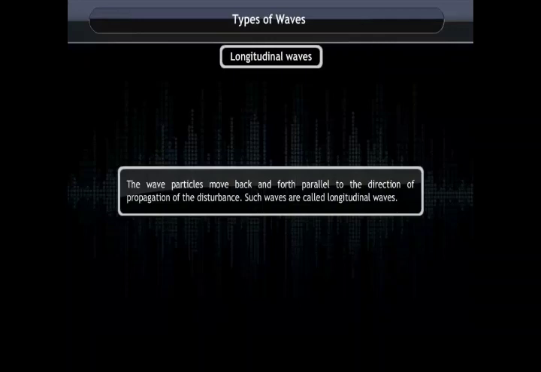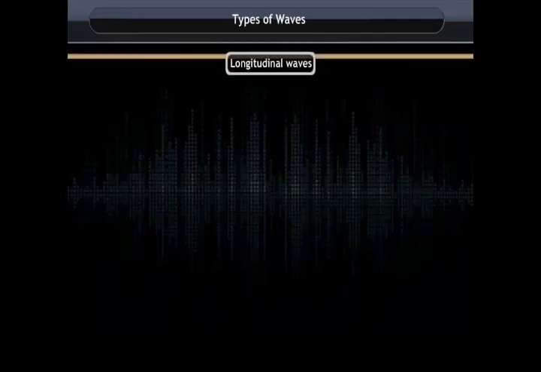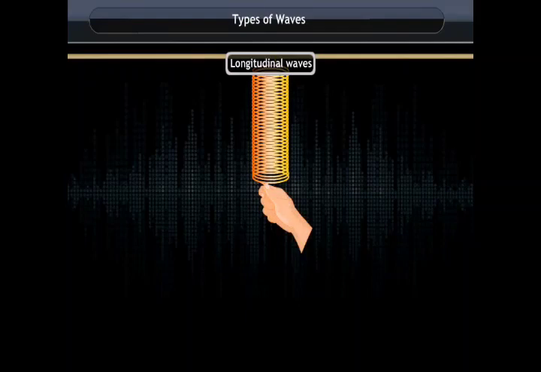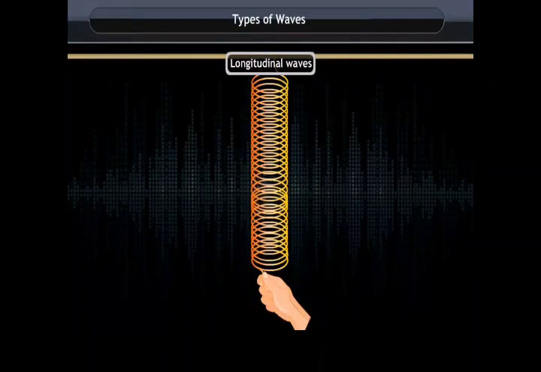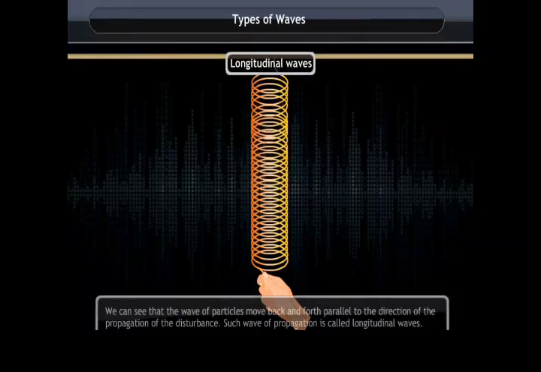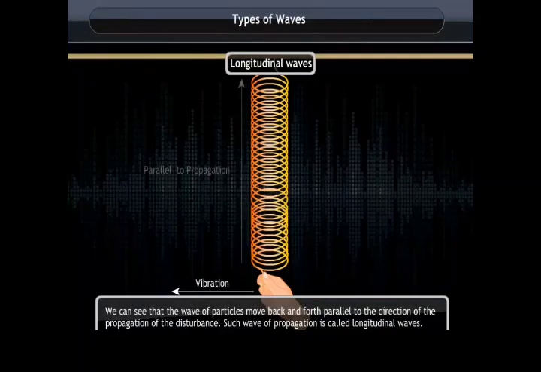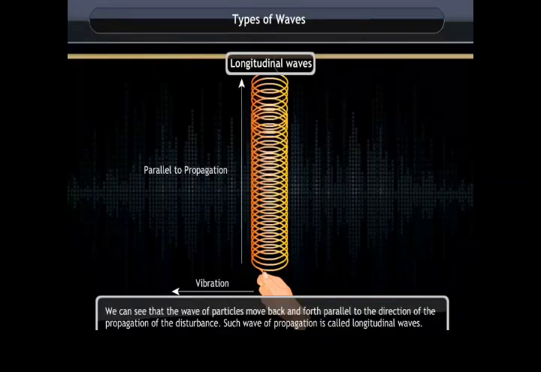Let us explain with the help of activity. Stretch a slinky. Push and pull it alternately at one end. Observe the wave patterns. We can see that the particles move back and forth parallel to the direction of the propagation of the disturbance. Such a wave of propagation is called a longitudinal wave.